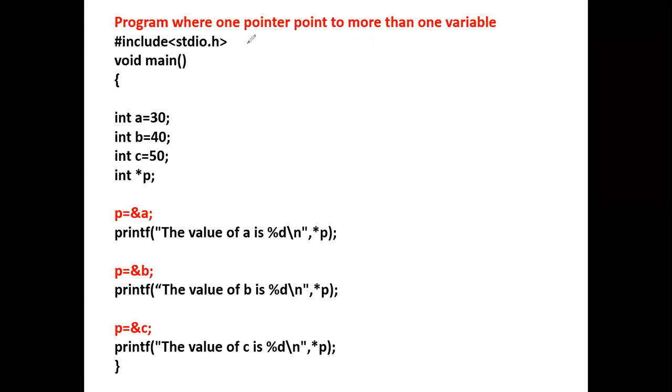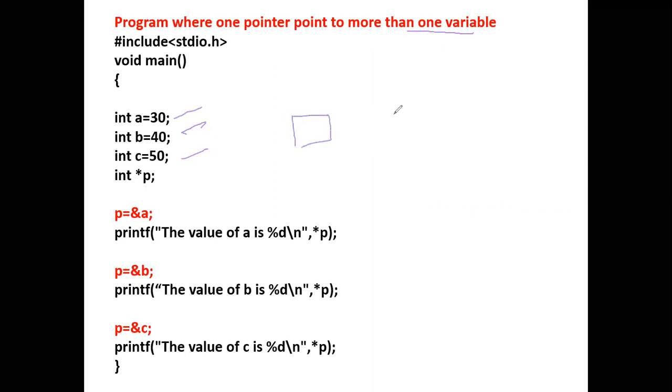So this is one more example: a program where one pointer points to more than one variable. There is one pointer, but it is pointing to more than one variable. We have three variables here.